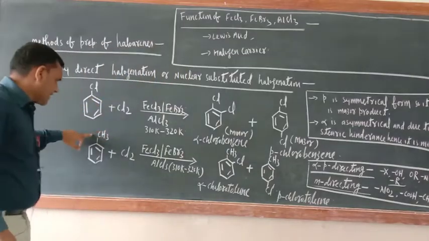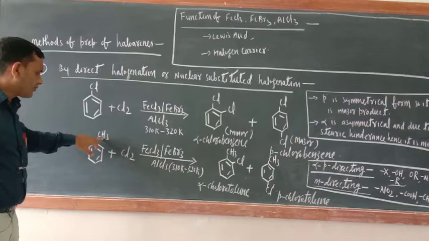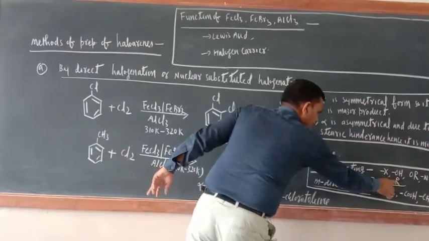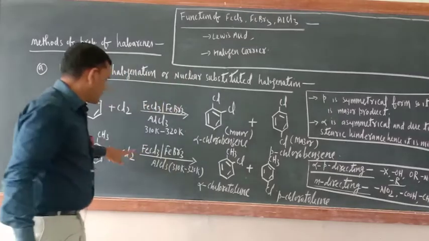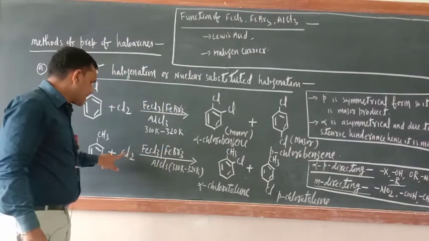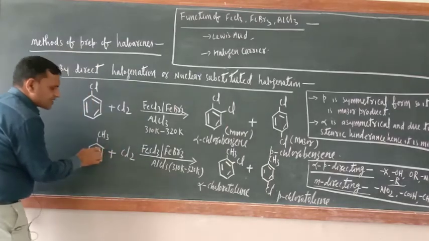Now the same is the case here also. This is toluene, or methylbenzene. Methyl is an alkyl group, and that is also an ortho-para directing group. So just see, these halogen carriers will carry the Cl atom to the nucleus of benzene.